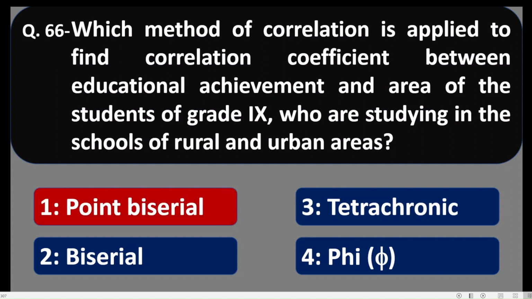Here educational achievement is a continuous variable and the data will be obtained for educational achievement in interval scale, and area, rural and urban, is divided naturally in two parts and it is in nominal scale. If this situation is there, then point biserial correlation coefficient will be found between such two variables in which one is continuous and one is nominal, but it is divided into two parts naturally.